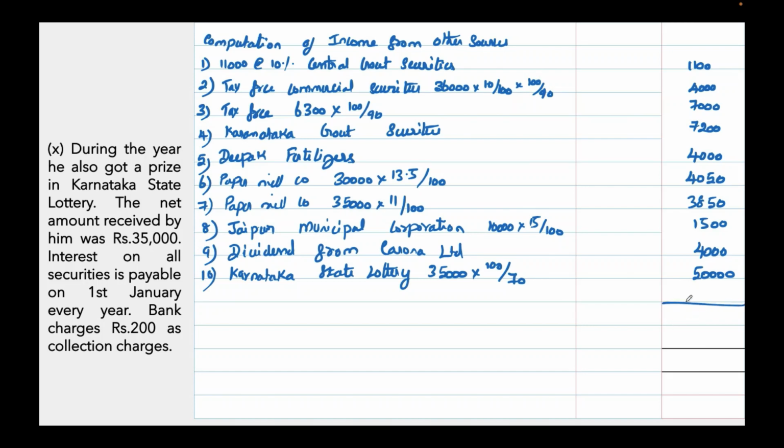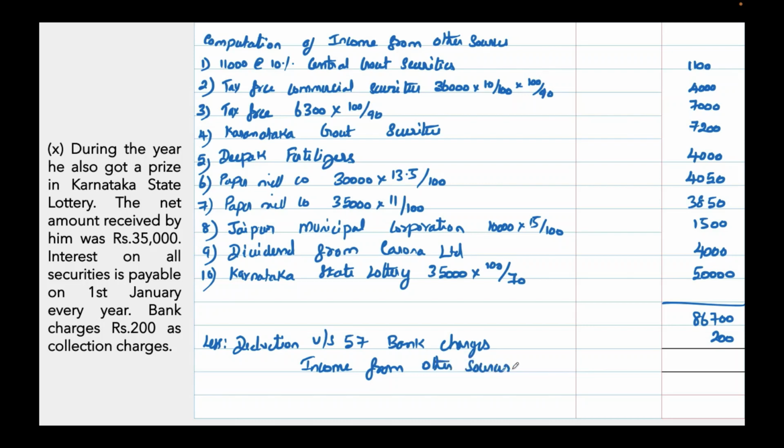The total comes to 86,700. Less its deduction under section 57, bank charges. Income from other sources, $86,200.